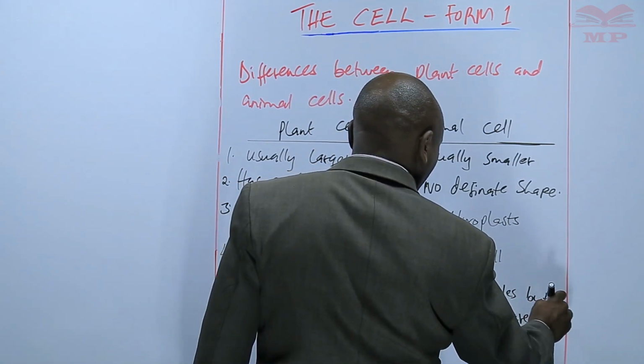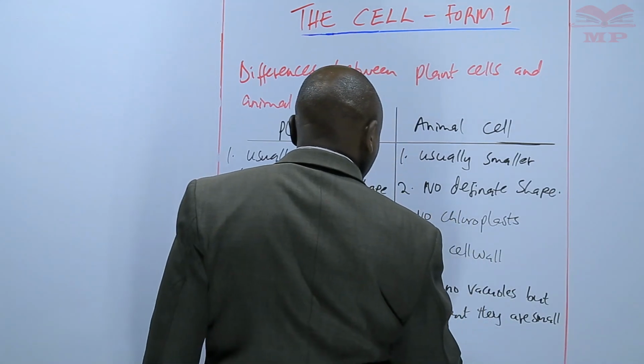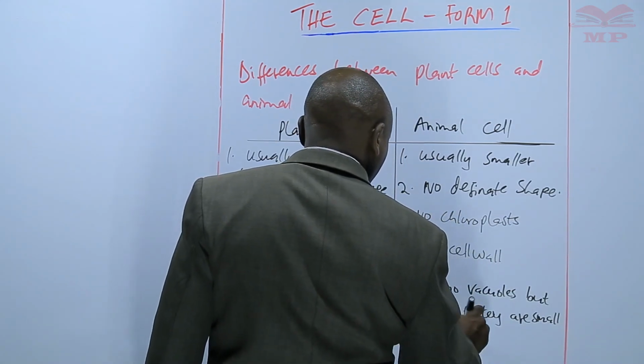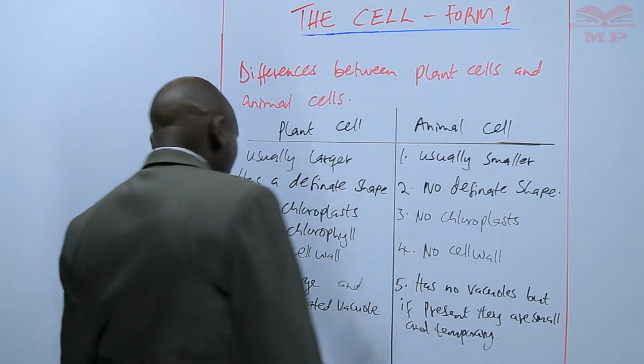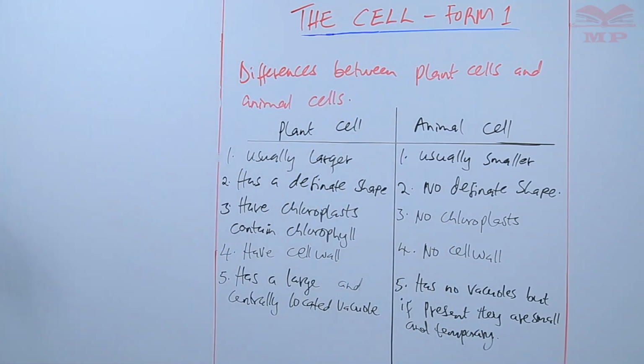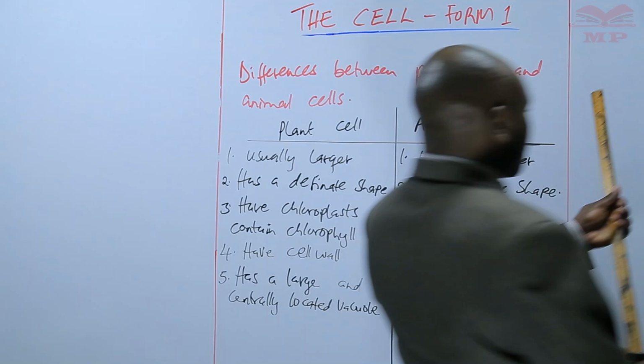They are small and temporary. So they don't go throughout the life of the animal. More differences.